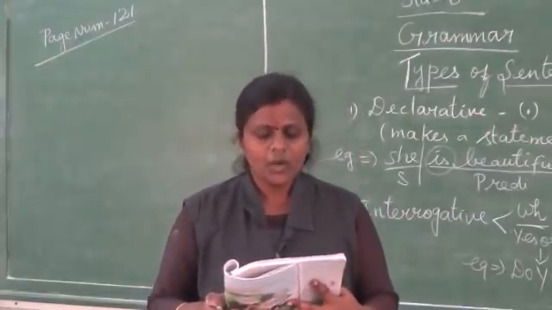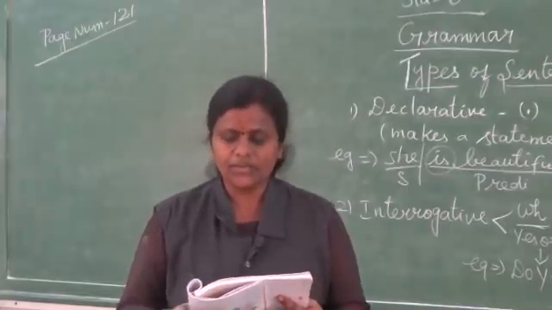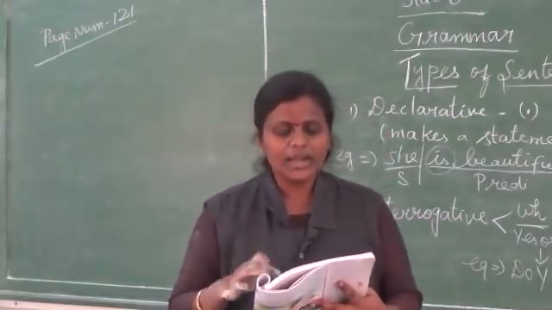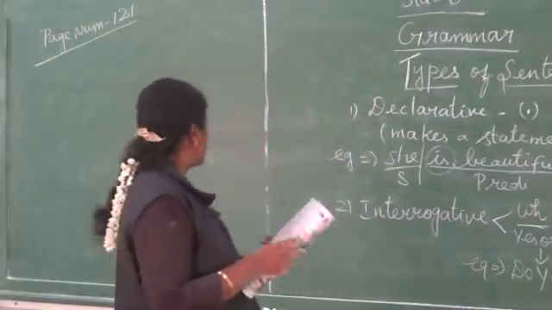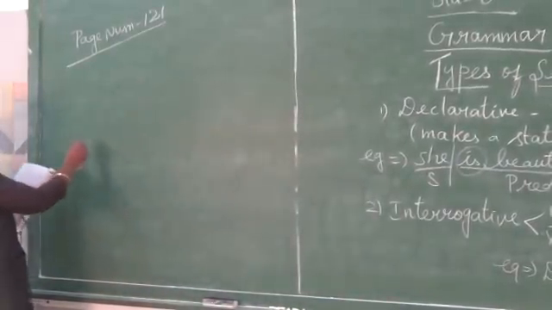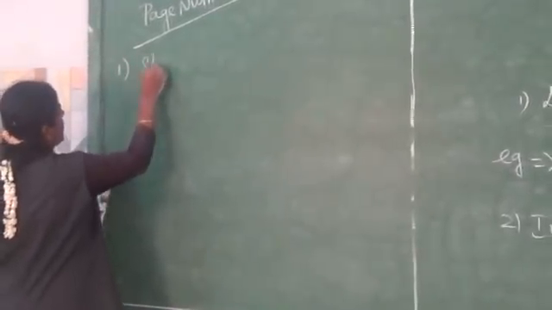Next, look at the punctuation of these sentences. Why are they punctuated differently? Discuss in class. See the first one: One always felt like drawing close to him. What sentence is this?